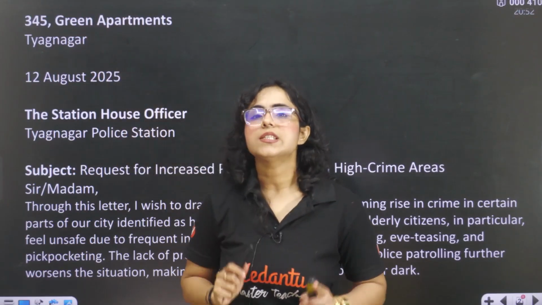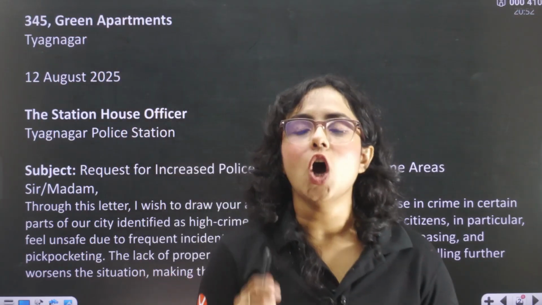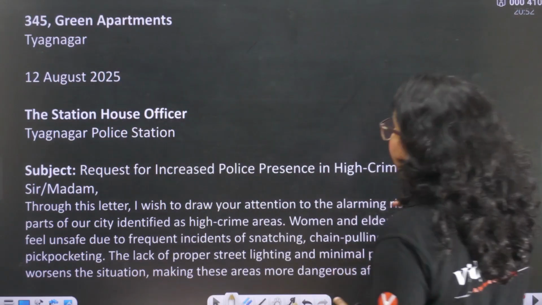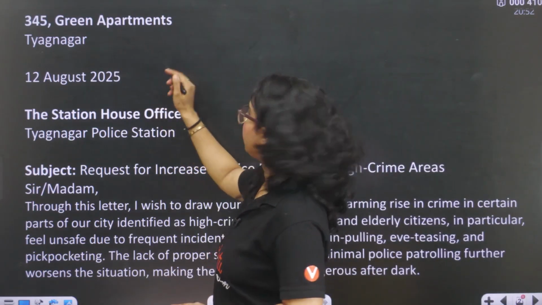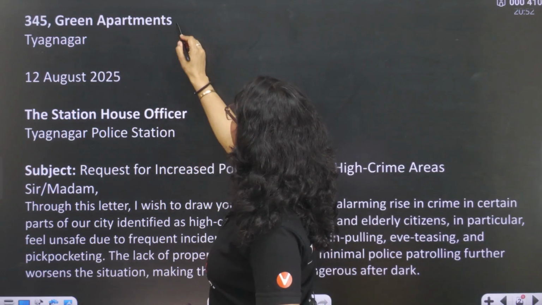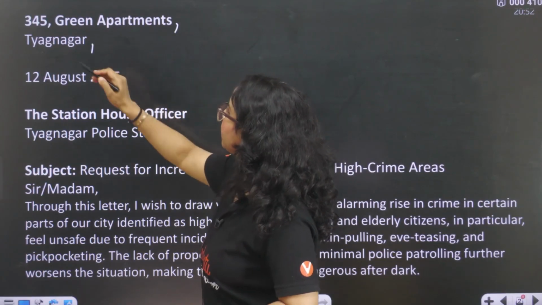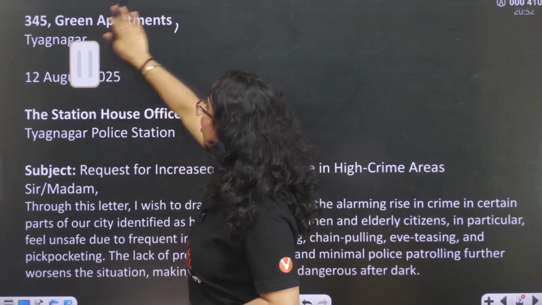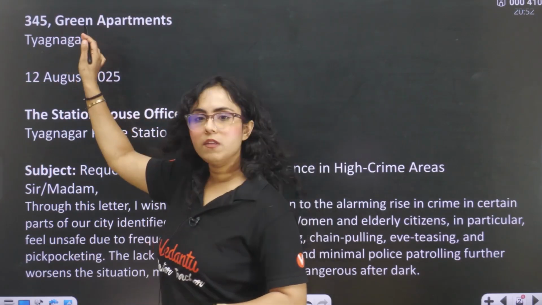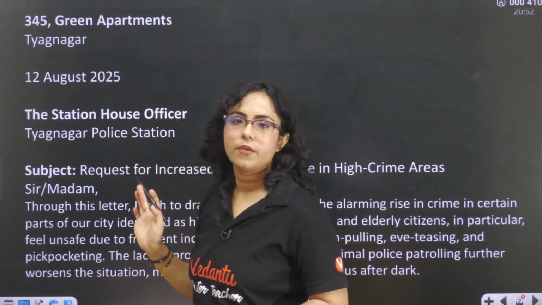Now, you will not put a comma after every line in the address. Like some people put comma here and then here. No, it is wrong. You do not have to put comma everywhere. You can put comma in the middle, but not at the end.